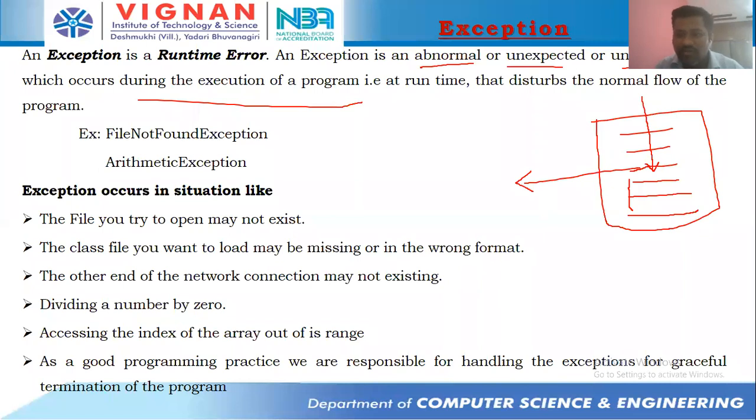Fine. So I hope everyone is clear with this exception definition. Suppose you have 6 lines of logic and a problem came at the third line. As soon as the problem comes at the third line, the JVM stops program execution without executing the remaining 3 lines. That problem at the third line, an unexpected, unwanted event occurred in the program at runtime, that disturbs the normal flow of execution of the program, can be considered as what? Exception. Is it clear? Everyone respond once again.